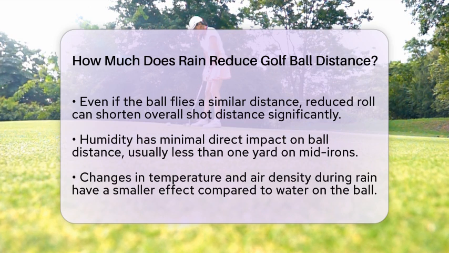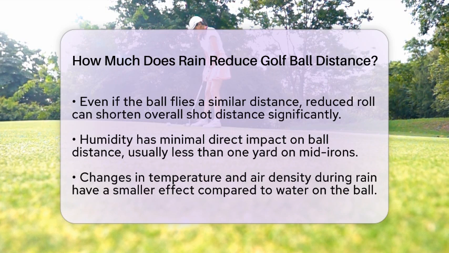For professionals, understanding these factors is essential for effective course management. Adjusting club selection is key. For example, if a club normally hits 110 yards, a professional might choose a club that hits 115 yards in dry conditions to offset the loss in distance.